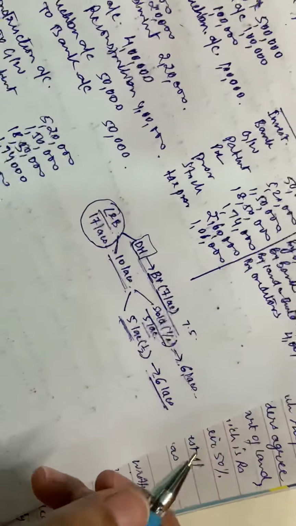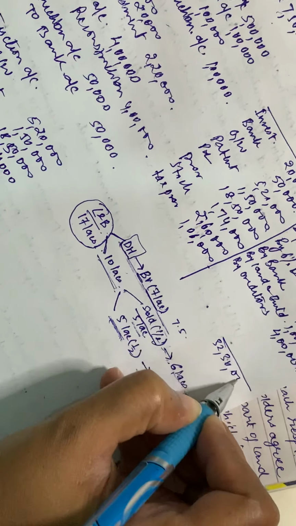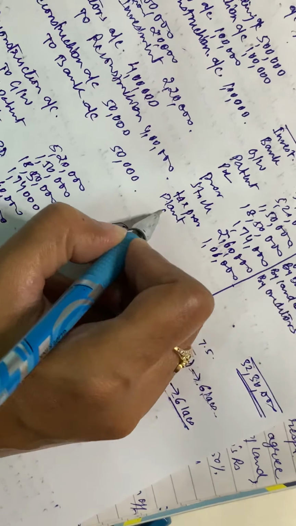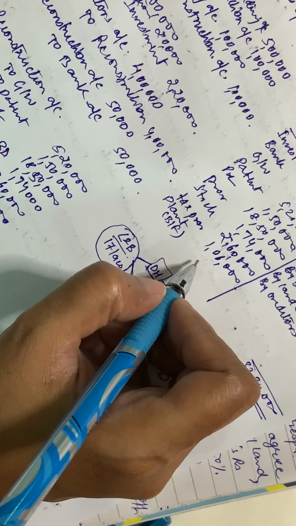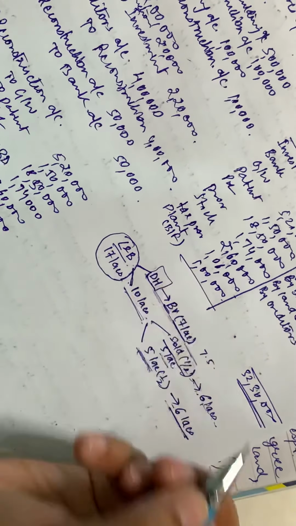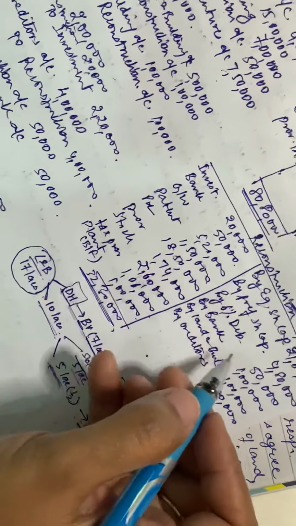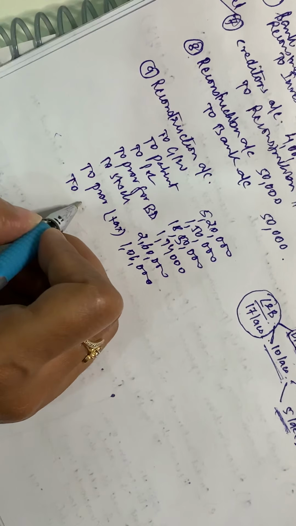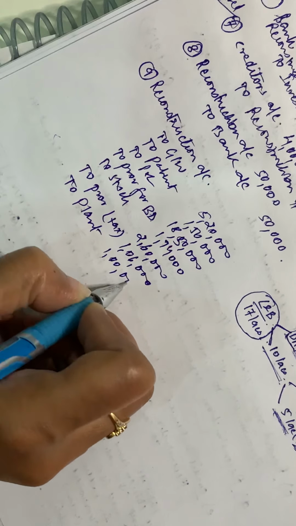Now when you total it out, this is coming out to be 32,30,000, and the balancing figure we are left with is going to be used towards writing off the plant and machinery, and that amount is coming out to be 1 lakh. So this is how this point is to be settled through making the reconstruction account and making this particular entry where you are writing off plant to the extent of 1 lakh.